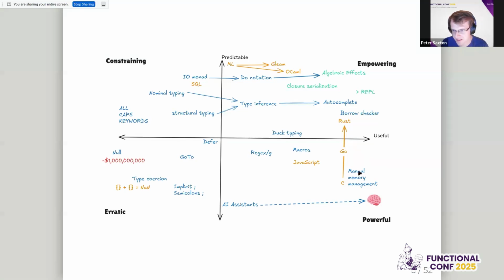So, we have a classic: memory management. Manual memory management for high power programs is sometimes not optional. You can use a manual language like C potentially everywhere. So it's applicable in all places, but its predictability is low.